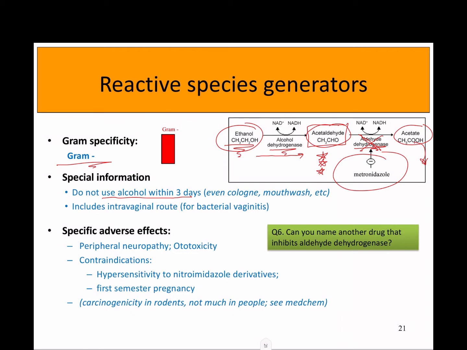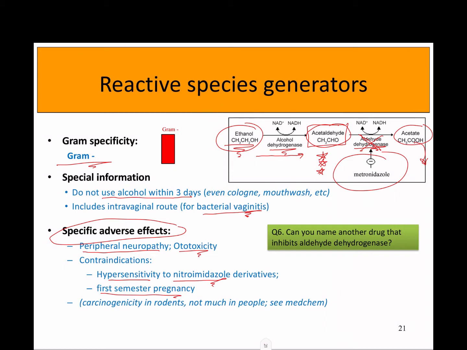Metronidazole also has an intravaginal formulation, and that's used for bacterial vaginitis, so that the drug's given exactly where the infection is and can have a greater effect. Some specific adverse effects are that it can cause peripheral neuropathies and it can cause ototoxicity, so that can cause hearing damage. Contraindications include hypersensitivity or allergy to any other nitroimidazoles, and it's not given in the first semester of